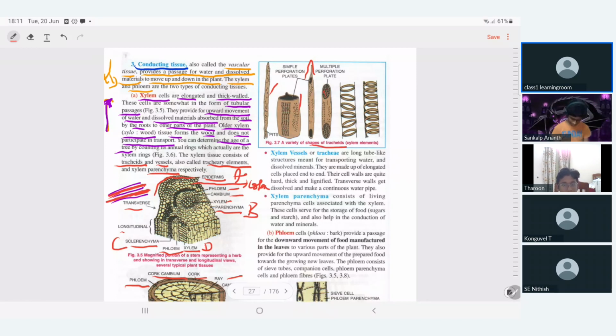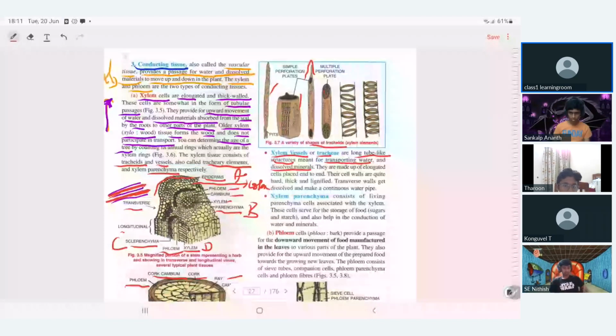Tracheids, and then xylem vessels, also called tracheae. They are long tube-like structures, and through xylem vessels the transportation of water and dissolved minerals takes place. They are placed end to end, made up of elongated cells placed end to end.